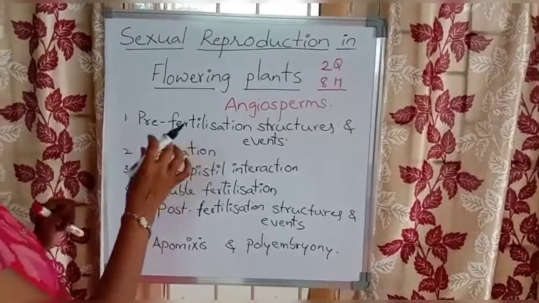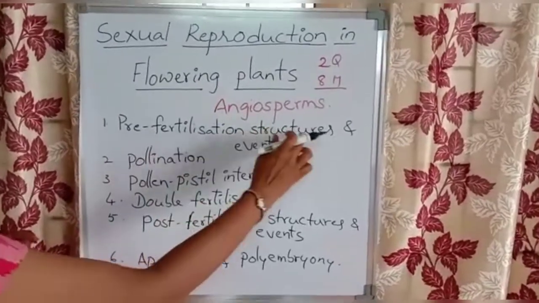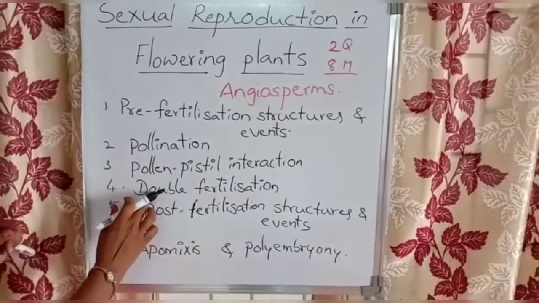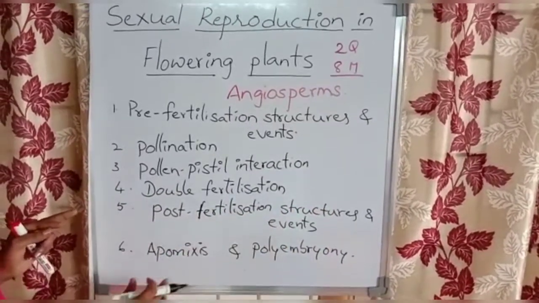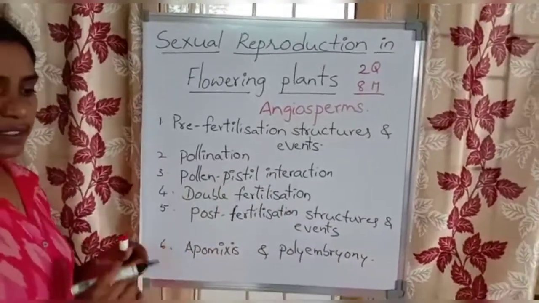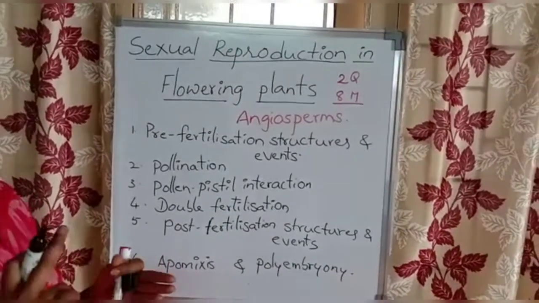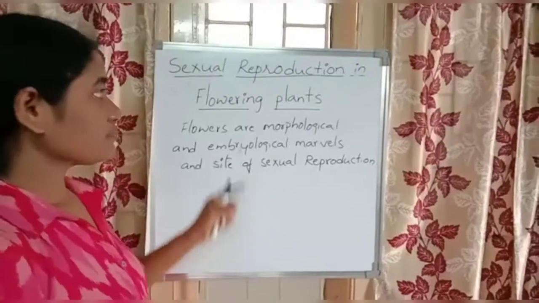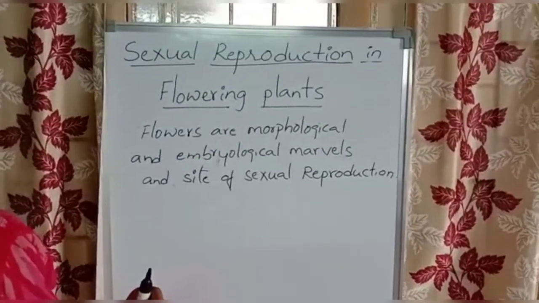Okay, so once again I'll repeat the points we will understand in this chapter: pre-fertilization structures and events, pollination, pollen-pistil interaction, double fertilization, post-fertilization structures and events, apomixis and polyembryony. So here mainly you will understand the structure, the morphology and the process of fertilization that takes place in flowering plants. Okay, we'll see what is the important structure to perform sexual reproduction.